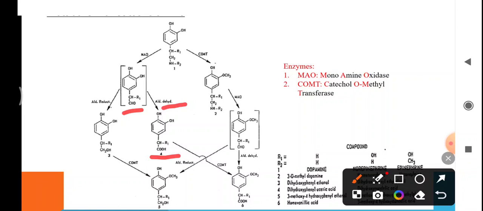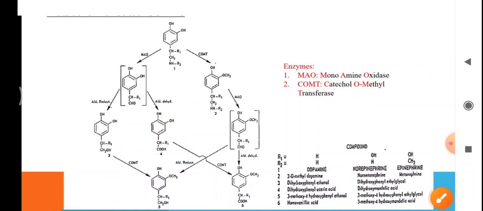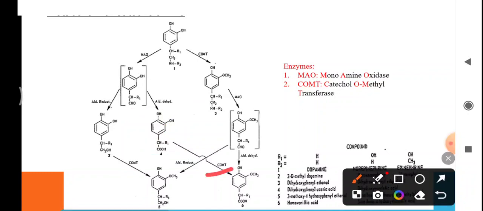Then in the next step, this 3,4-dihydroxyphenyl acetic acid is catalyzed by COMT to form homovanillic acid. In this reaction, this OH group is converted to OCH3 group by O-methylation process.